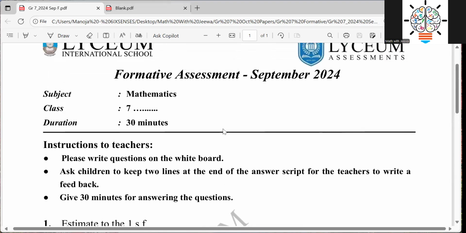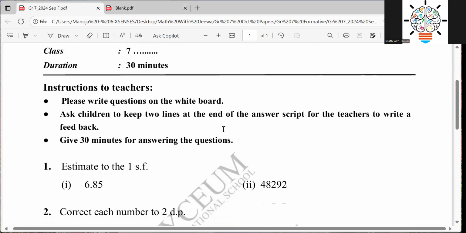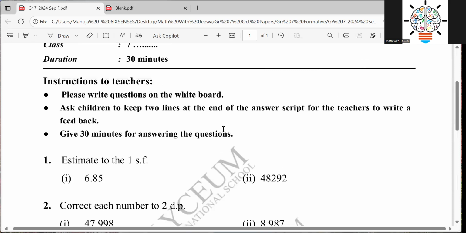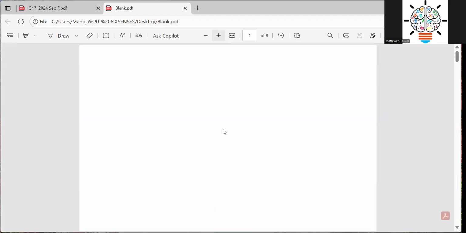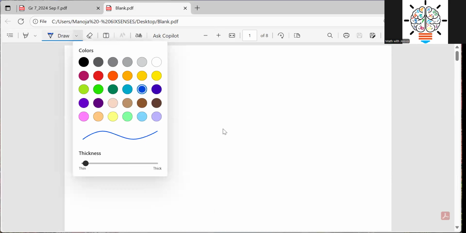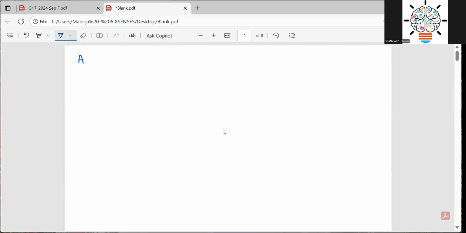Whenever you get the paper like this, your teacher will write the questions on the board, and looking at that, you write the answers. So I suggest you start on the paper you have. Let's say you write your name, A.B. Silva, just an imaginary name. Then the grade, say you are from grade 7B. And here you can write your admission number, A00256 something. So you have your admission number, name and grade, right?